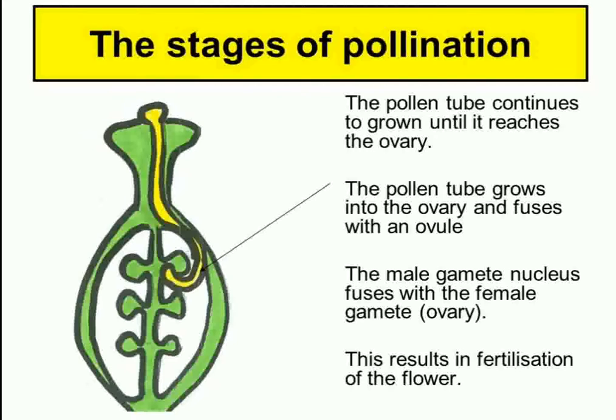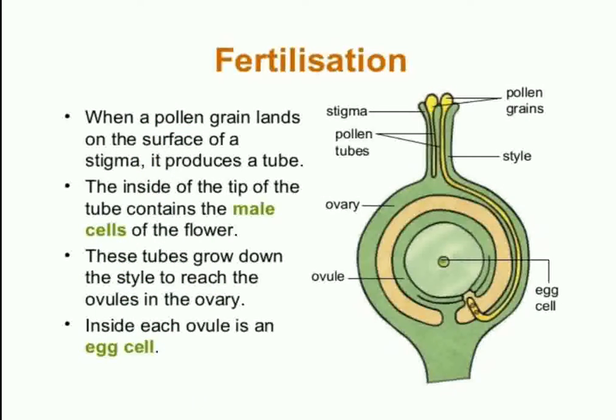Once the pollen grain lands on the stigma, the intine portion continues to grow as the pollen tube until it reaches the ovary. The pollen tube grows into the ovary and fuses with the ovule. The male gamete nucleus fuses with the female gamete in the ovary and results in the fertilization of the flower.